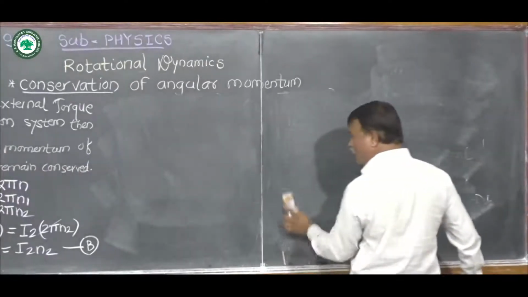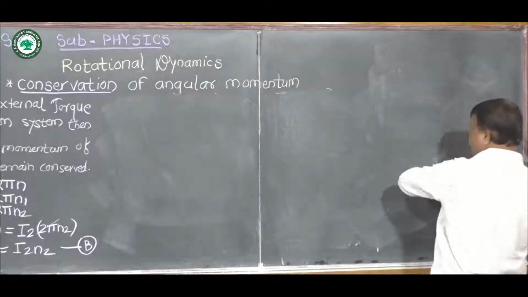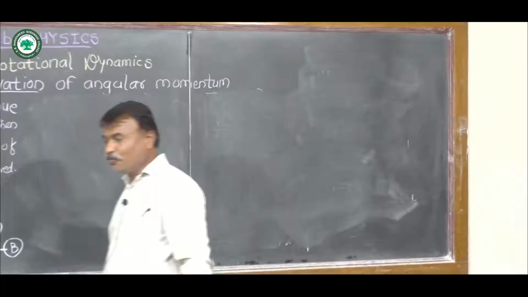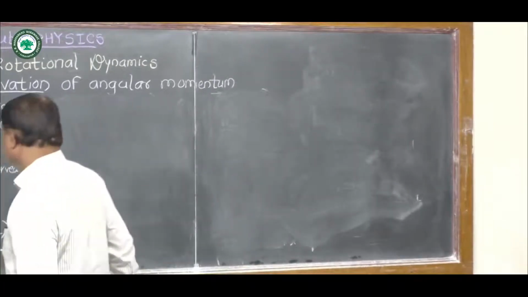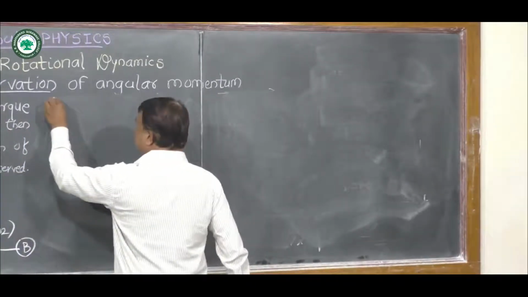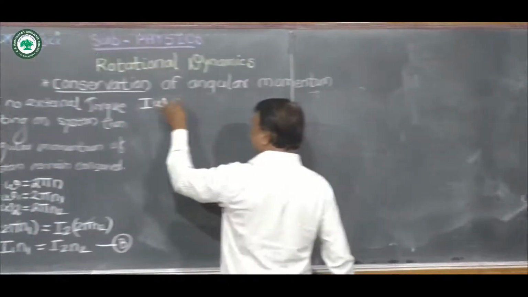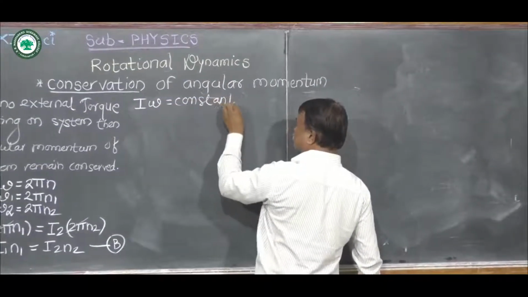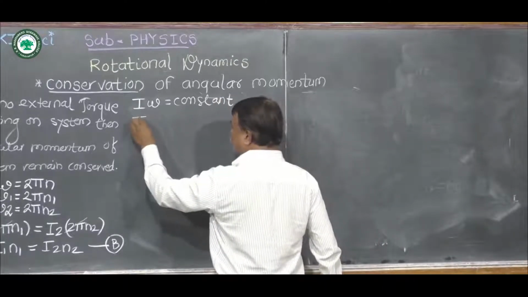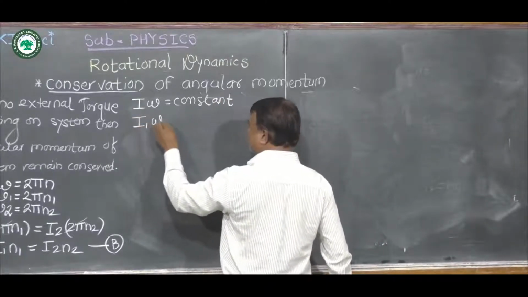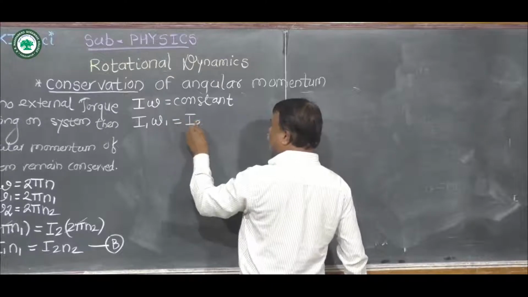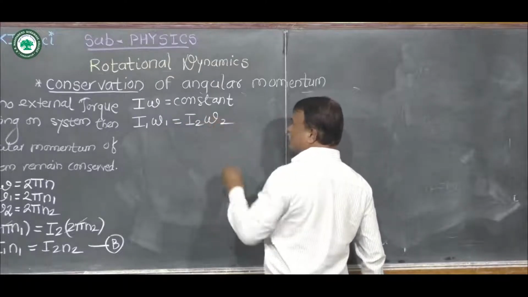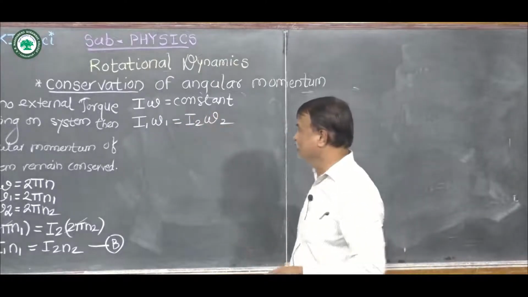According to the law of conservation of angular momentum, we write two basic formulas. In the first, I omega is equal to constant. Therefore, I1 omega 1 equals I2 omega 2 in terms of angular velocity.